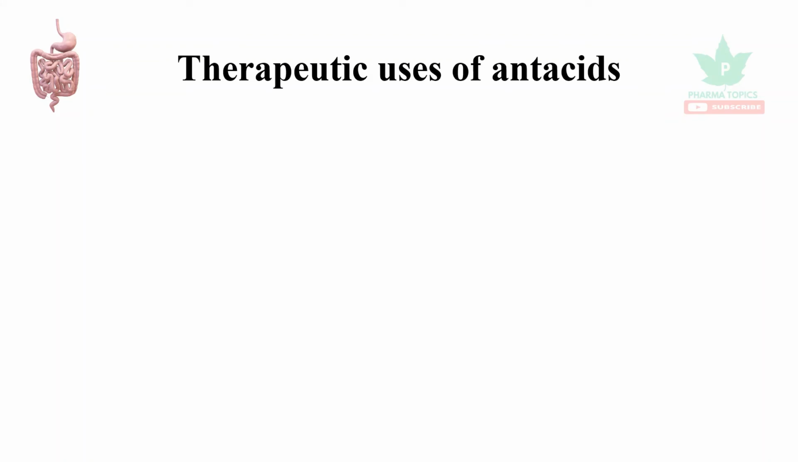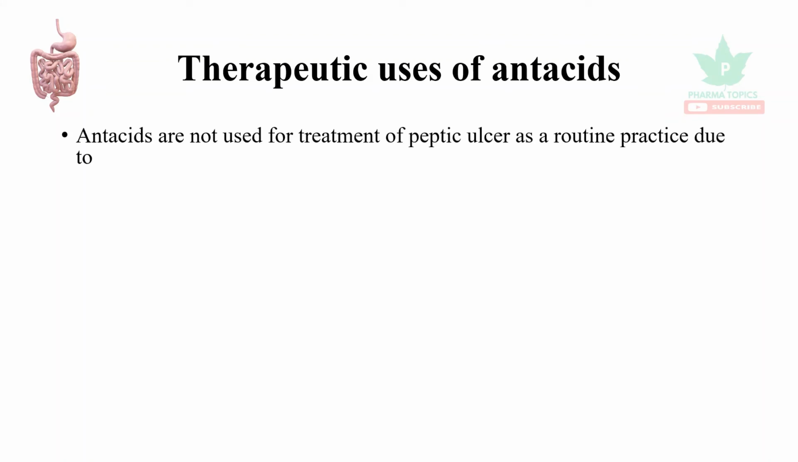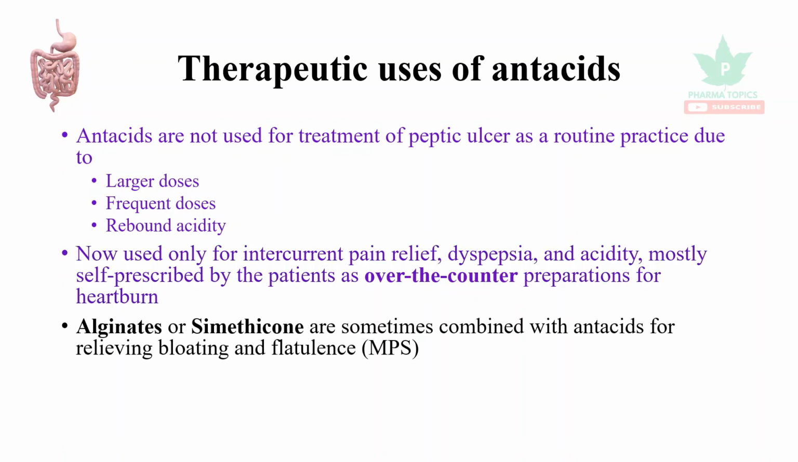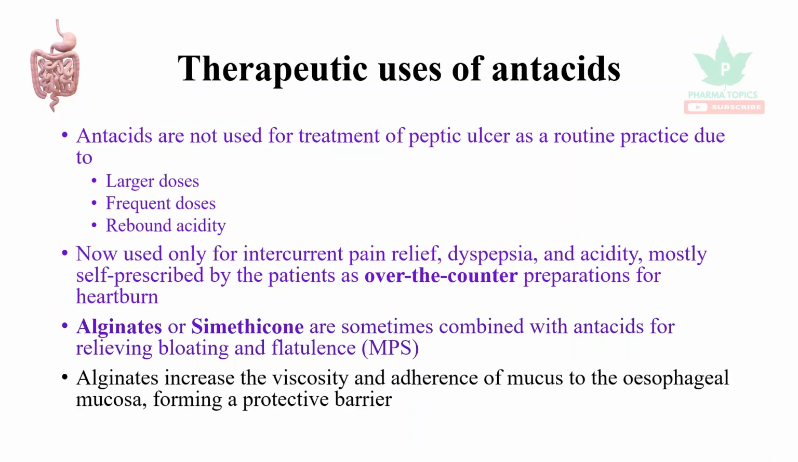Let us see the therapeutic uses of antacids. Antacids are not routinely used because of larger doses, frequent doses, and rebound acidity. They are used only by the patients without a prescription, which they get from the medical shops as an OTC drug. It is self-prescribed for heartburn. Alginates or simethicones are sometimes combined with the antacids for relieving bloating and flatulence.